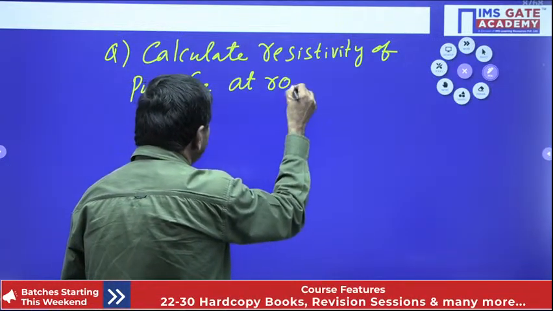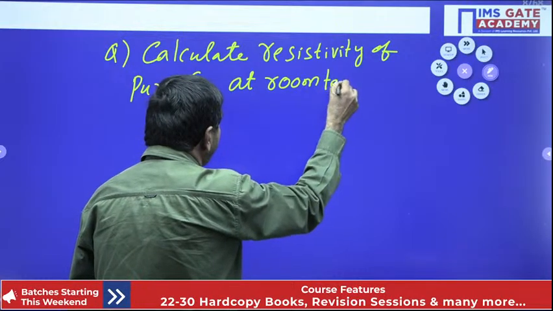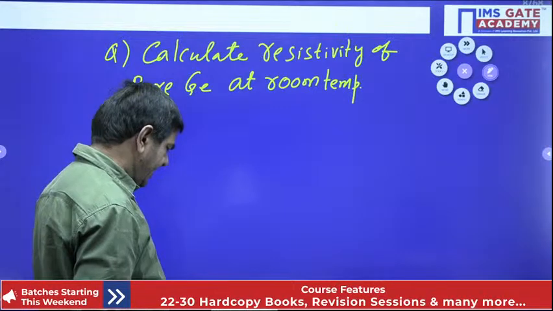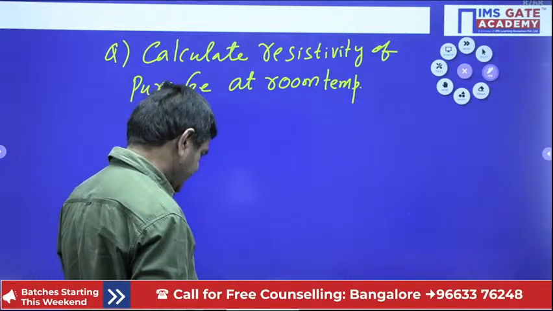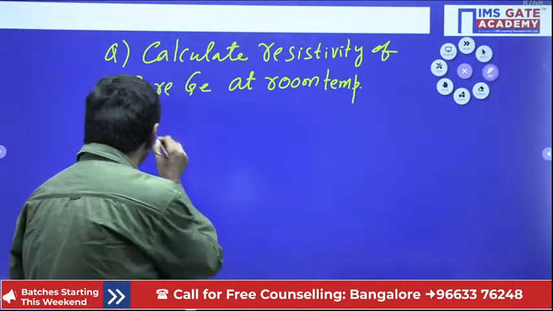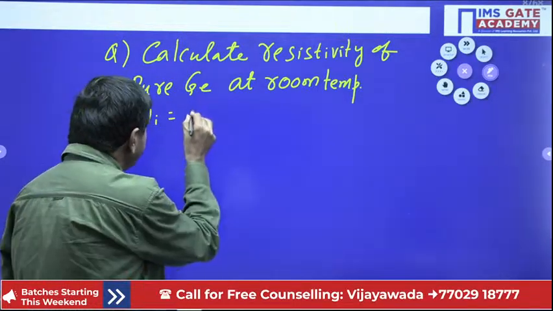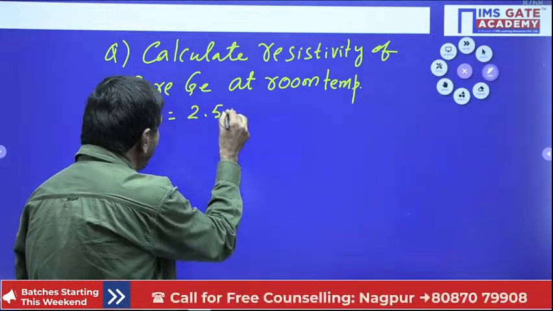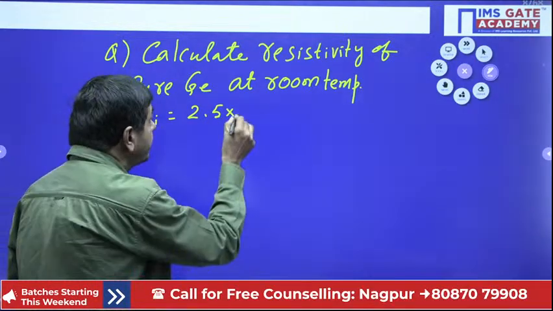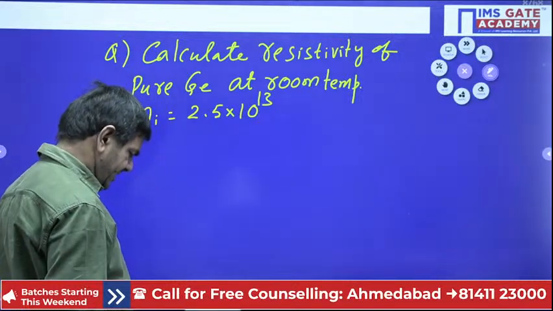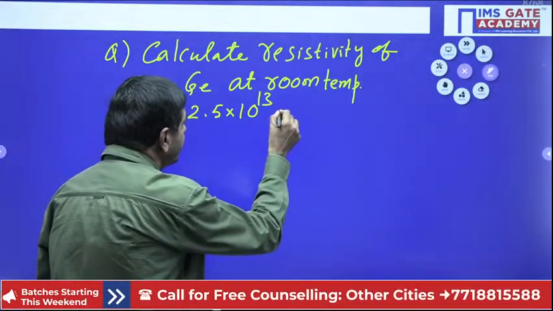The intrinsic concentration Ni is given as 2.5 into 10 power 13 per cm cube.